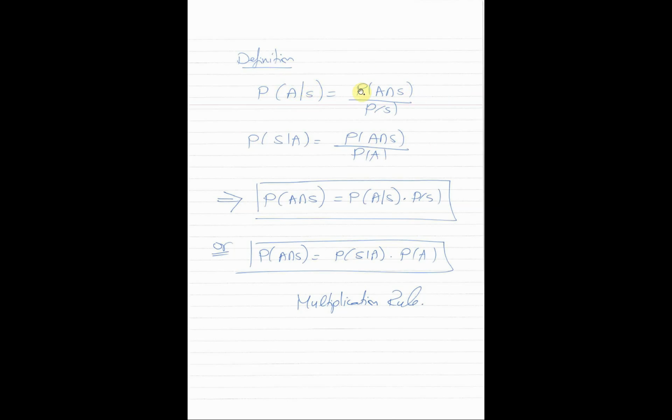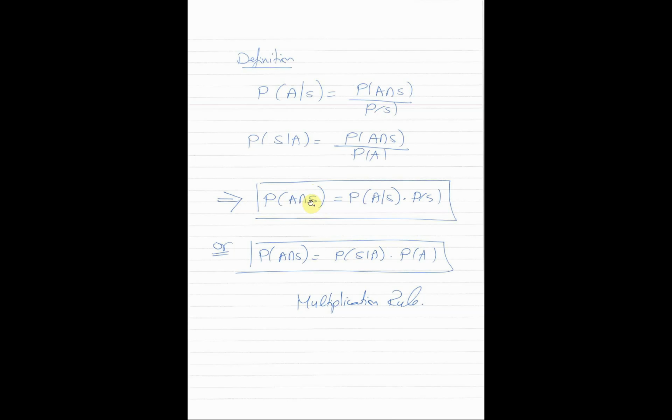Now, we can use any of the equations to come up with a formula to calculate the probability of the intersection. If we take the first equation and multiply both sides by the probability of S, you will notice easily that we have the probability of A intersection S on one side, and on the other side we have the probability of A given S times the probability of S, and this is precisely what you see here. So this formula is just another form of the first equation. It's an equivalent form. However, its usefulness is that we can use it to calculate the probability of A intersection S.